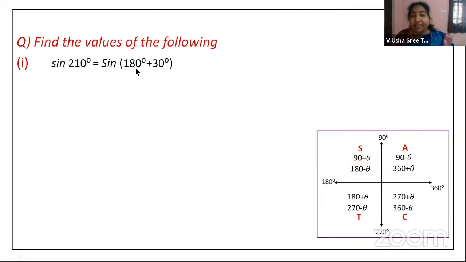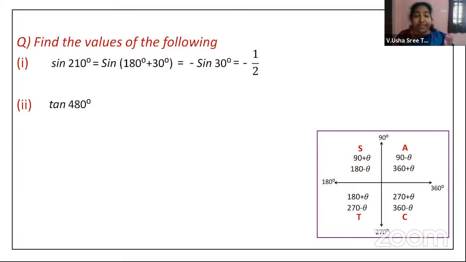Okay, 180 plus theta. So 180 is 2 into 90, so you will have the same function as your answer. So it is minus sine 30 degrees. Sine 30 is nothing but half. So this sine 30 value we will just substitute, and we will write the answer as -1/2. Okay, then quickly we will move to the next one.